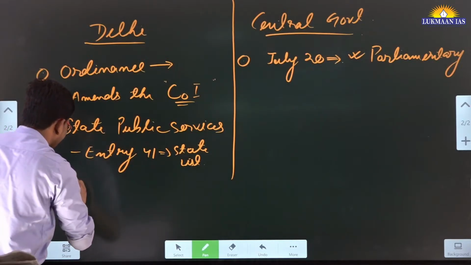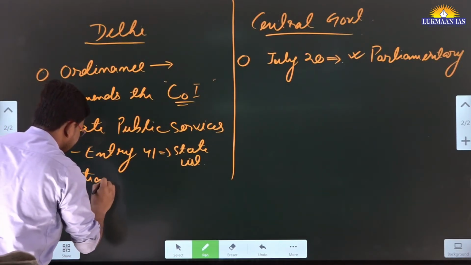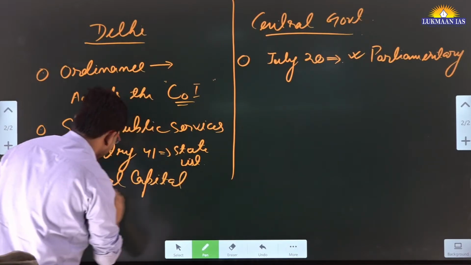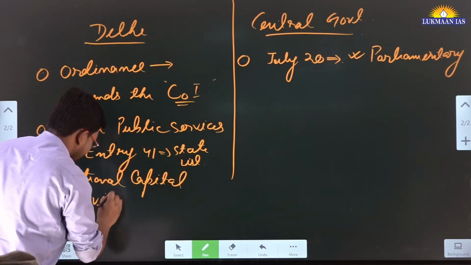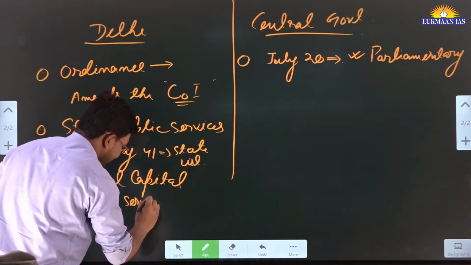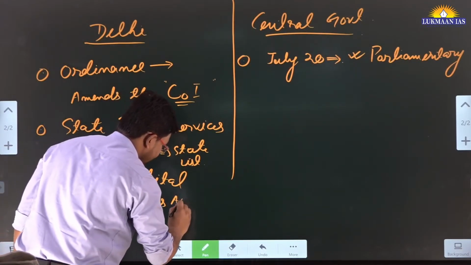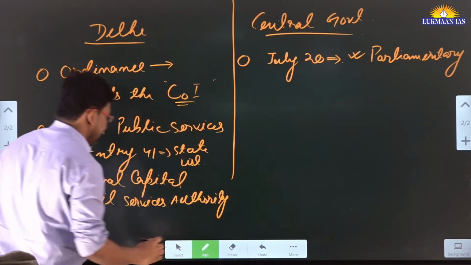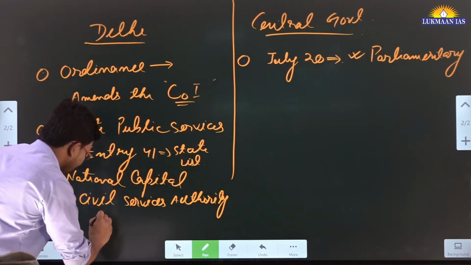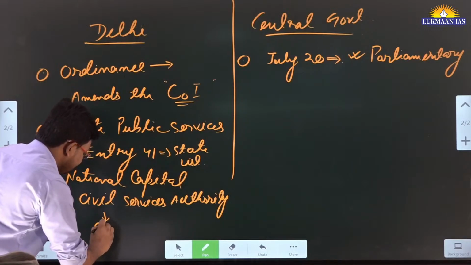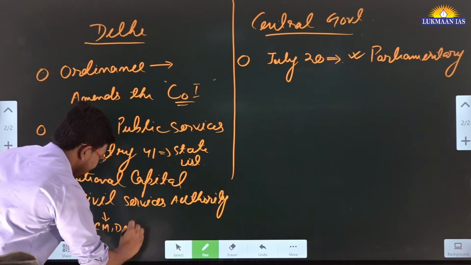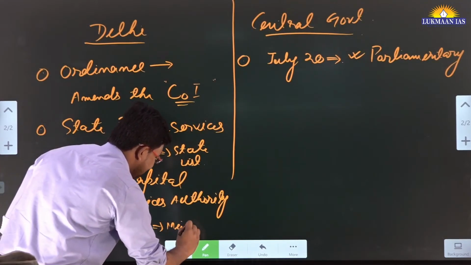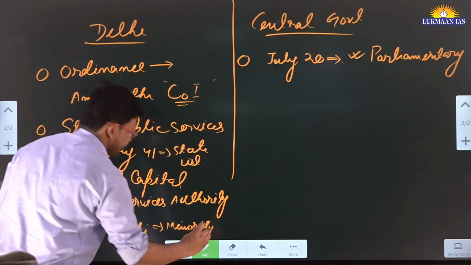And this particular authority makes the Chief Minister of Delhi a minority in taking a decision related to service matters.